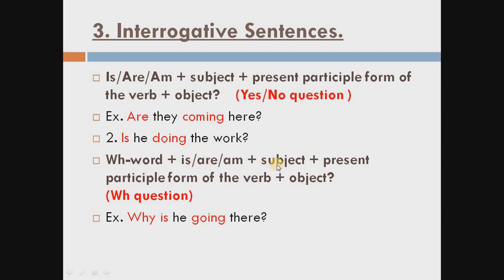So in today's lecture we have learned what a tense is, and about the simple present tense: how to make positive, negative and interrogative simple present sentences. The second one is the present continuous tense: how to make positive, negative and interrogative present continuous sentences. So students, see this video lecture again and again and try to get the chapter, these two points, and also learn the given formulas. Okay, thank you students.